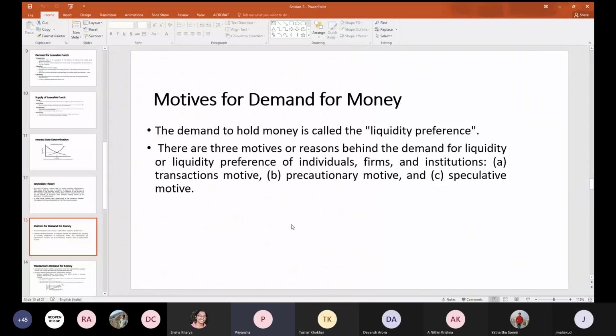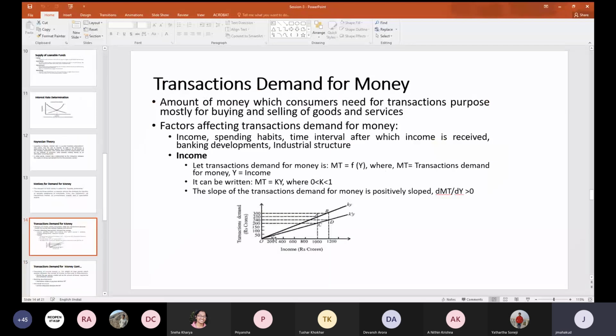Sir, real income, price. Sir, we take the real income, so it becomes independent of price. Independent of the price. You are right. So according to Keynes, the transactions demand for money is largely dependent upon the income only. Okay. So if you say this, basically, consumer need this money for the transaction purposes, for buying and selling of the goods and services.